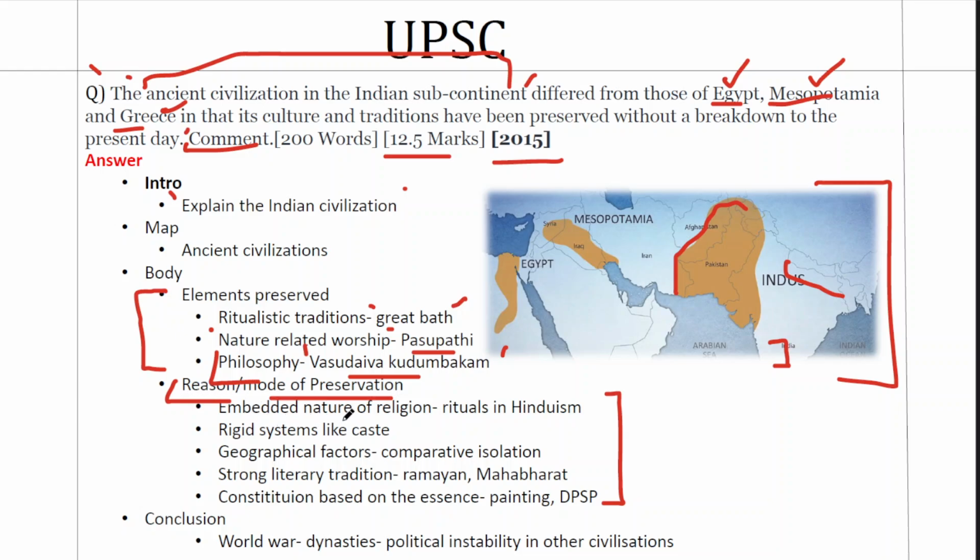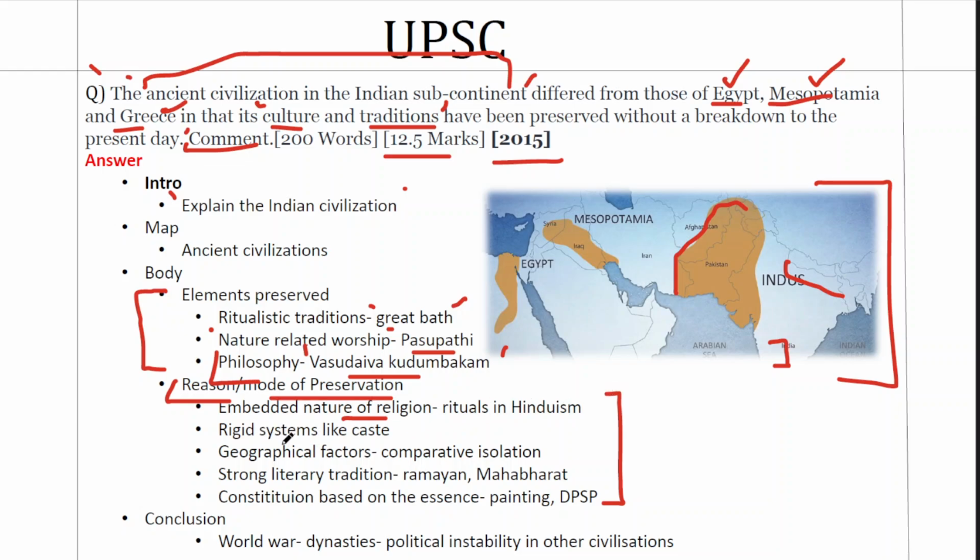The first is the embedded nature of religion. Everything that we talk about here, culture and traditions, are embedded with religion. So when religion survives, culture and traditions that are part of it will also survive. Because Hinduism was not a typical religion. It was a culture, a group of cultures, a group of societies, a group of practices that got codified in the post-British time in the form of a modern religion. So since everything is embedded, it still continues.